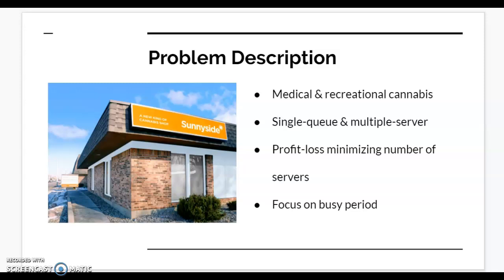The purpose of this project is to find the best number of servers that can minimize the profit loss. The profit loss will be calculated from the number of customers that balked and the labor cost. The simulation will be run with different numbers of servers, and it will focus on a busy period, which will be set from 1 p.m. to 3 p.m. on the weekend.